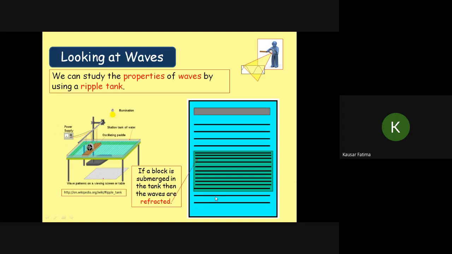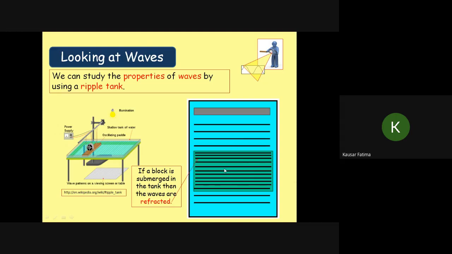We can also study the refraction of water waves. In order to study refraction, we have to make two regions: one is a deep region and the other is a shallow region. How can we make a shallow region? We can submerge a glass block in water, so that region becomes less deep. The shallower region is like a denser medium. When light rays enter from a rarer medium to a denser medium, they slow down, their speed decreases. In the same way, when water waves enter from deep water to shallow water, their speed decreases.